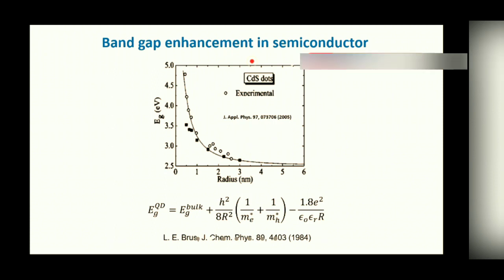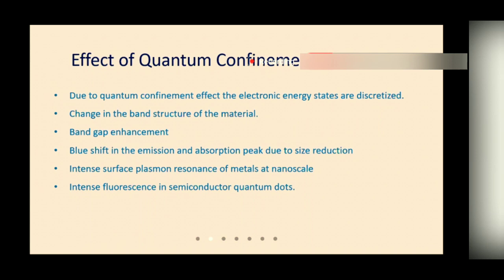So, to summarize the various effects of quantum confinement, you see that due to quantum confinement, the electronic band structure of the materials gets changed. The states become discrete, the states become degenerate. As a result, the entire band structure changes. That leads to different types of electronic and optical properties exhibited by the nanomaterials.